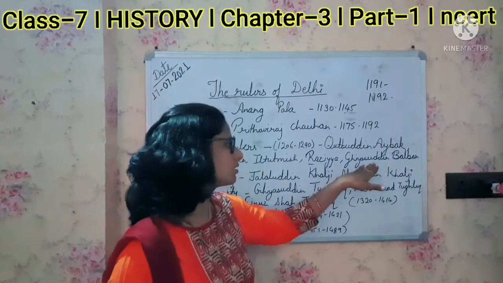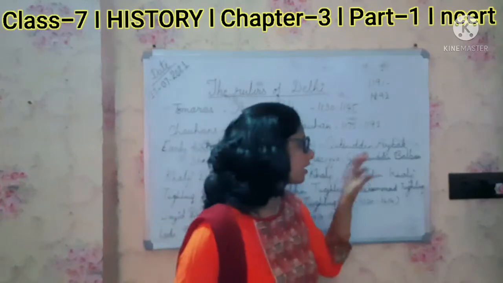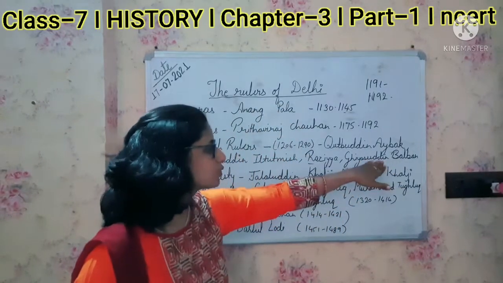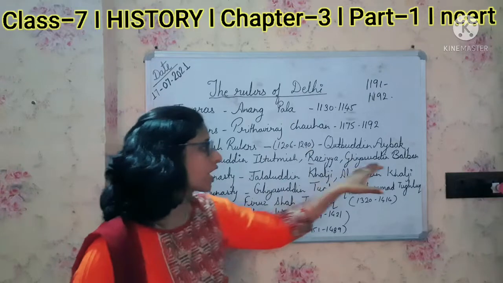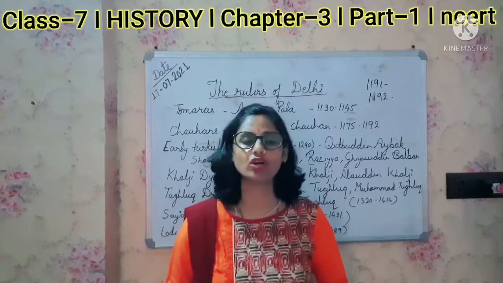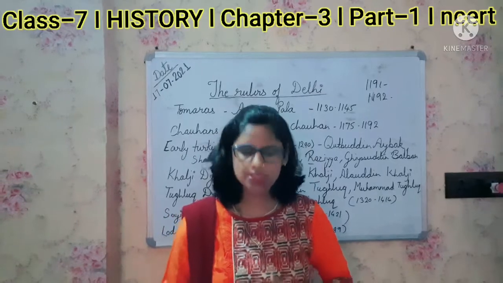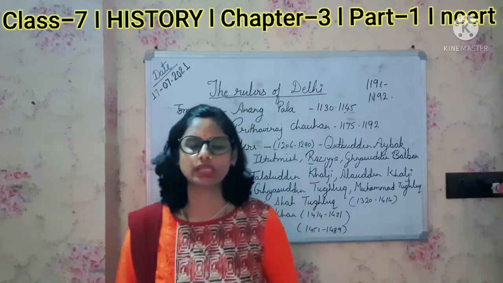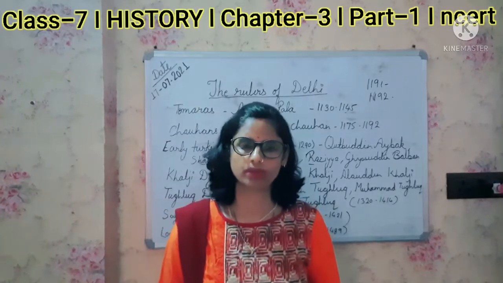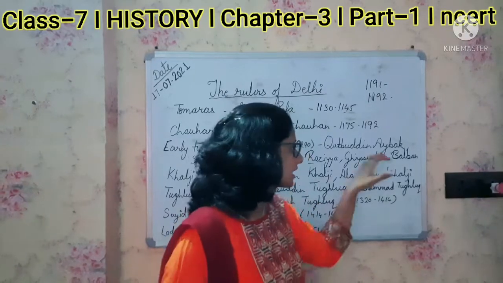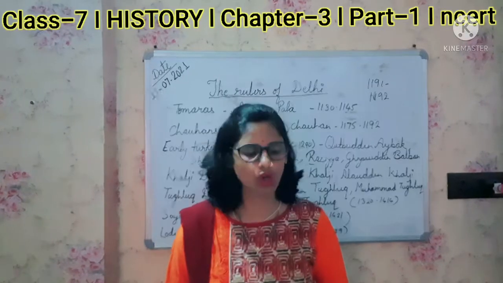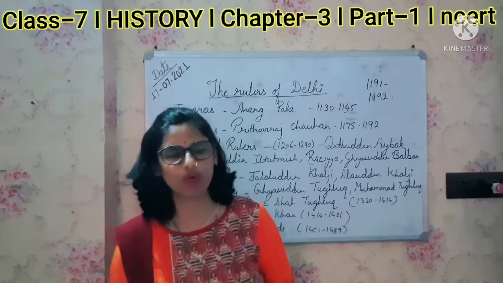Then later Ghiyasuddin Balban became the Sultan of Delhi, and he was a very strong ruler, as he himself claimed that he was a god. But his successors were not that strong and were weak.